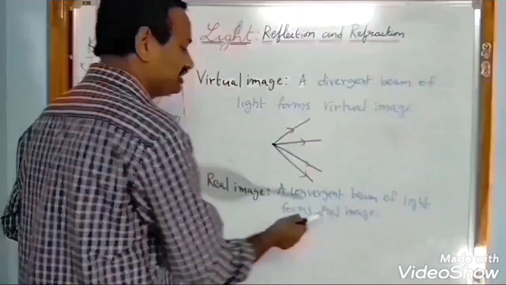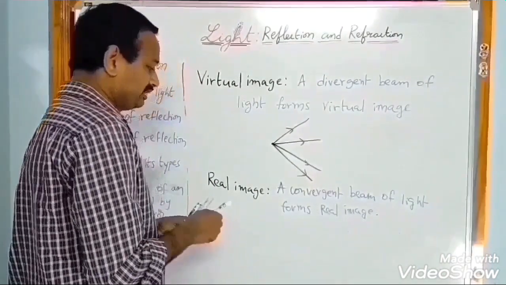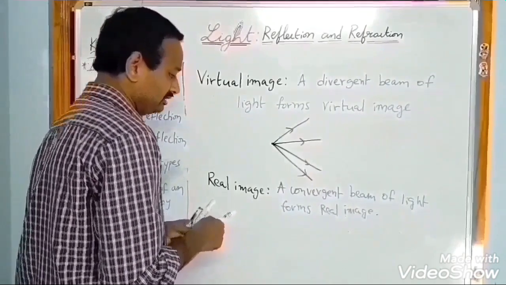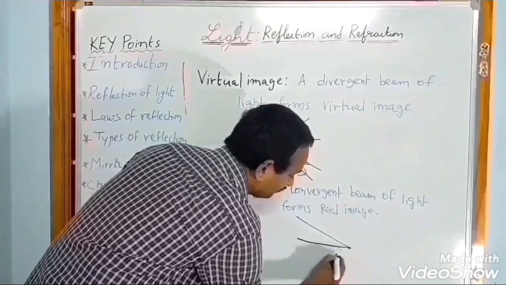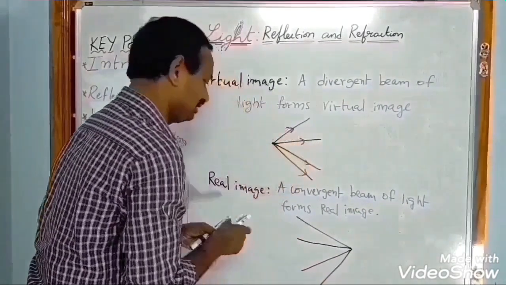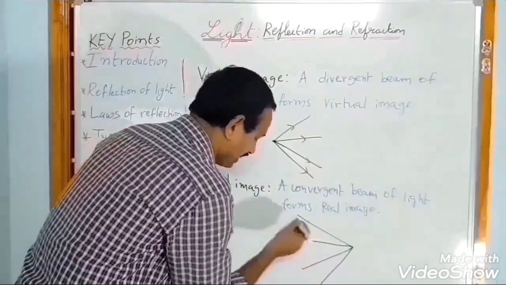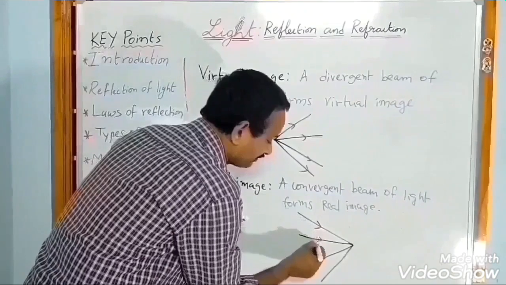So here a convergent beam of light forms a real image. What is a convergent beam of light? If all light rays meet at one point, such a beam of light is called a convergent beam of light.